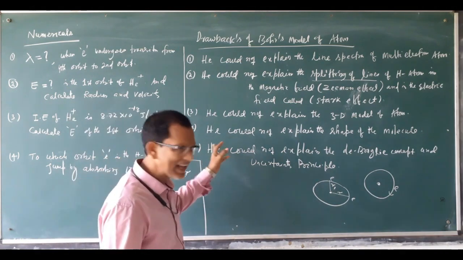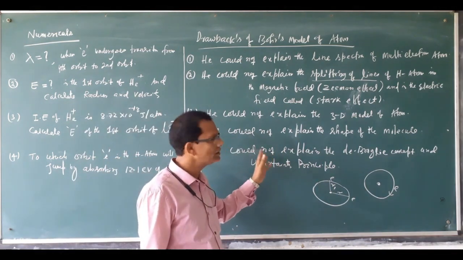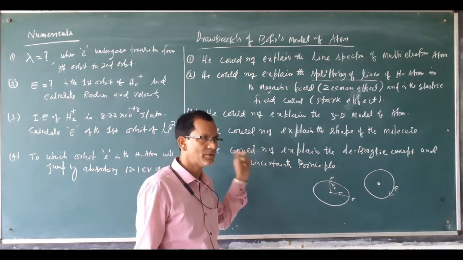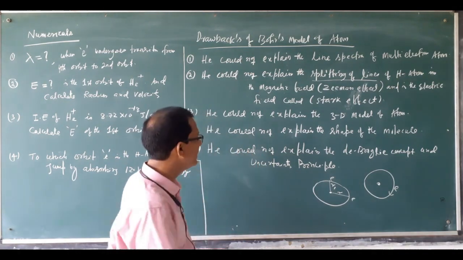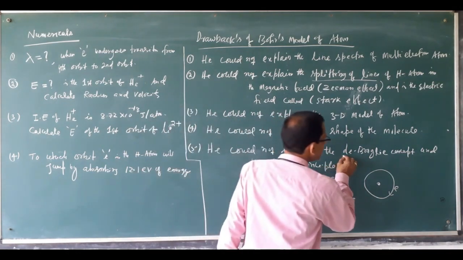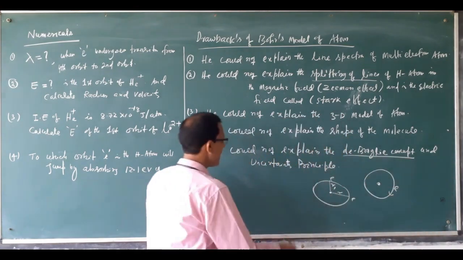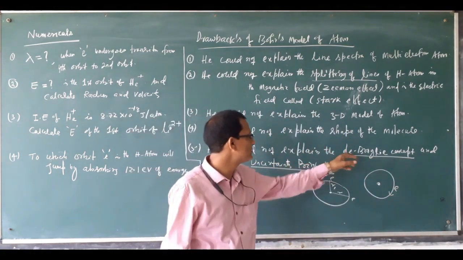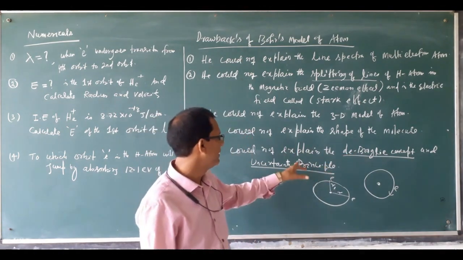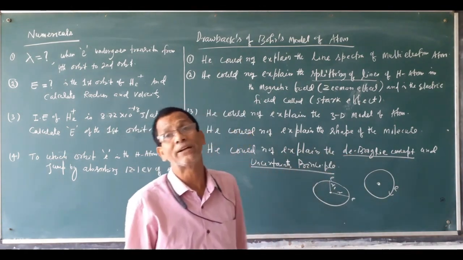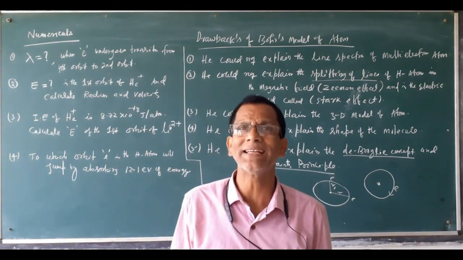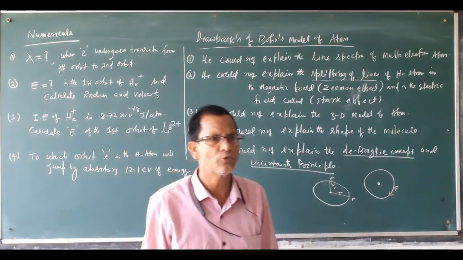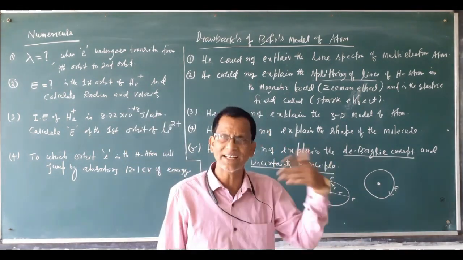The last very important drawback is he could not explain the de Broglie concept and the uncertainty principle. These two principles are very important for matter, which has a dual character. We will discuss them in the next lesson.